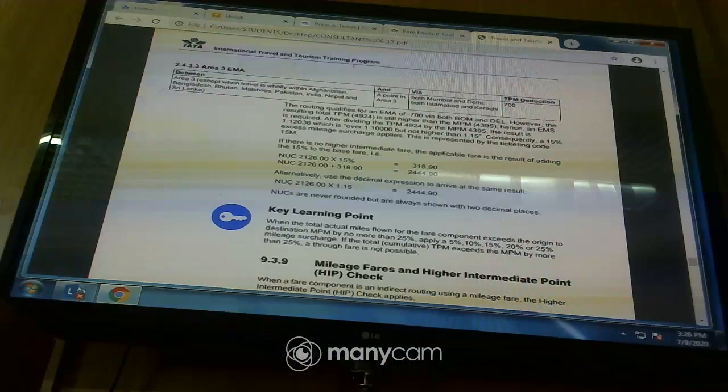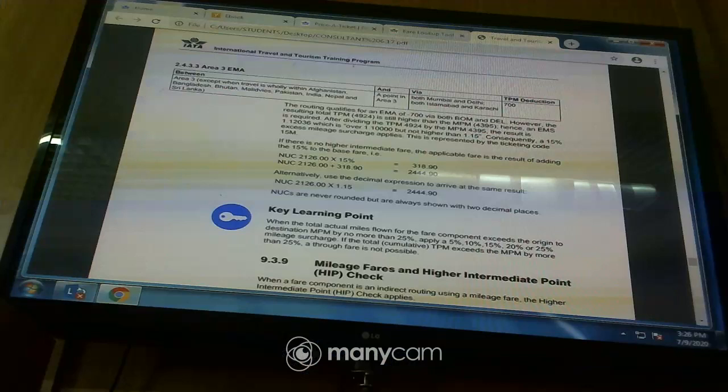Because if the origin was in area 1, and the destination in area 2, then you could have looked at 1 and 2. But because the origin and destination are in the same area, TC3, so we come to area 3 EMA. So like here we have between and this is what we look at first.